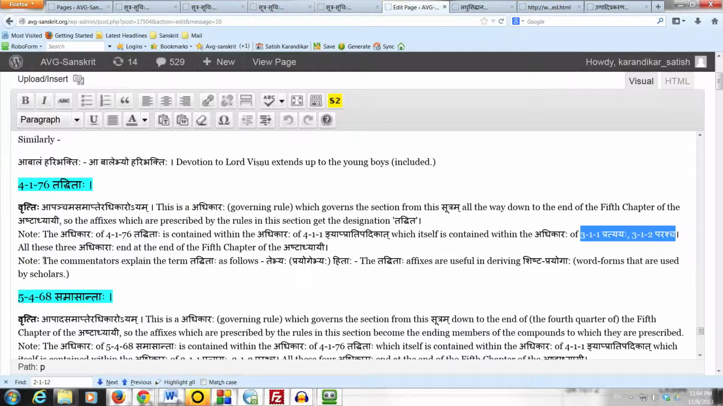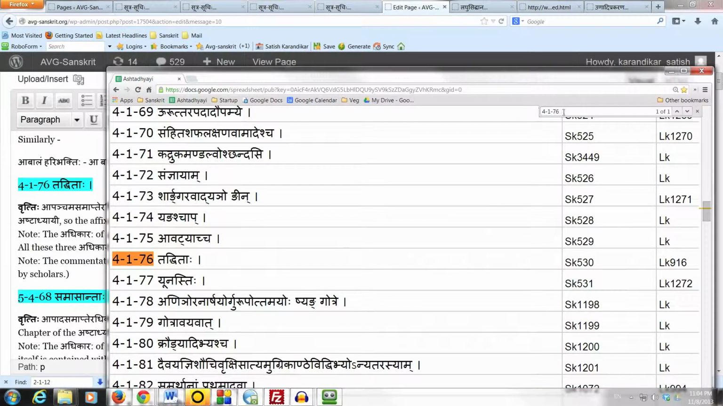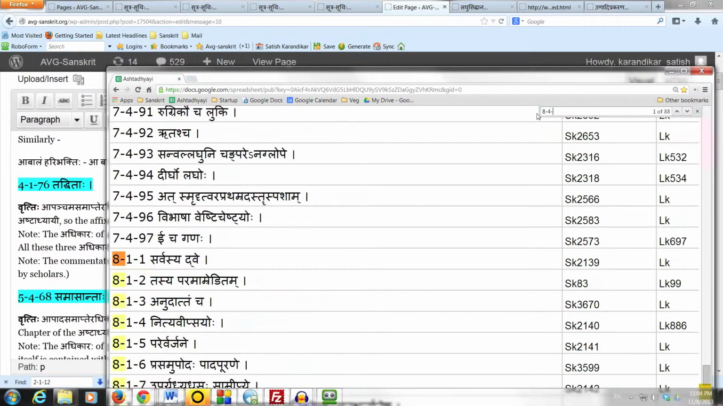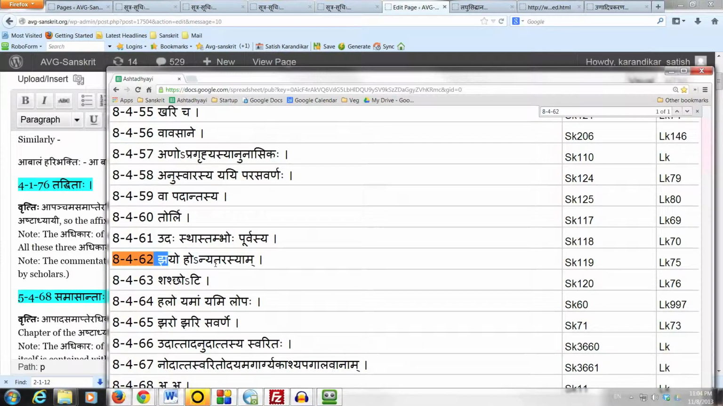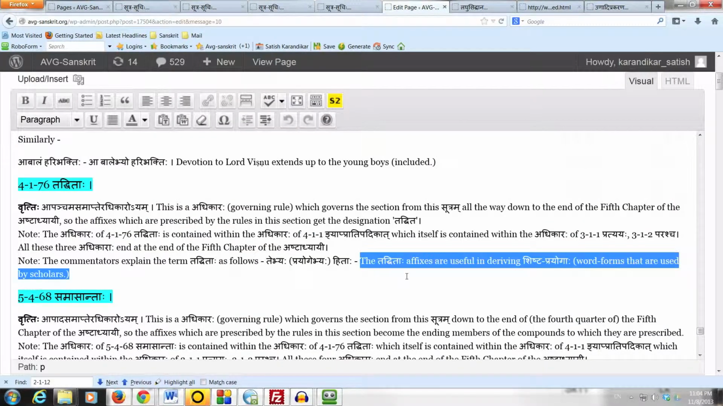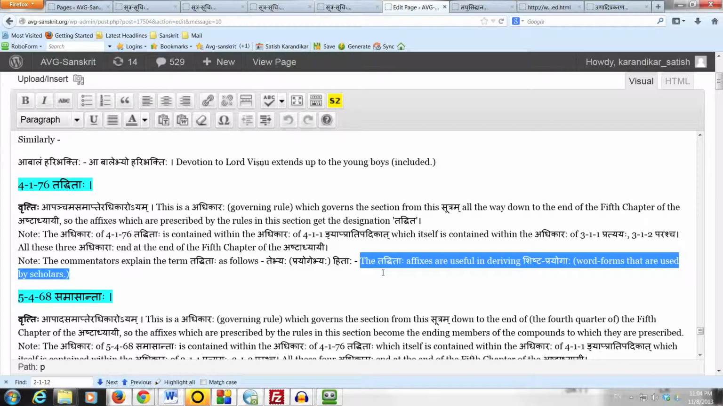The next note here says that the commentators explain the term tadhitaha as follows. Tebhyaha, meaning prayogebhyaha hitaha tadhitaha. Of course, we know the sandhikaryam here. The letter ha has taken the substitution dha as per the sutram 8462, Jayoho nyatarasyam. So, tadhitaha affixes are the ones which are useful, hitaha, in deriving shishta prayogaha, meaning word forms that are used by scholars. So, tebhyaha shishta prayogebhyaha hitaha. They help us in explaining the usages of the scholars.